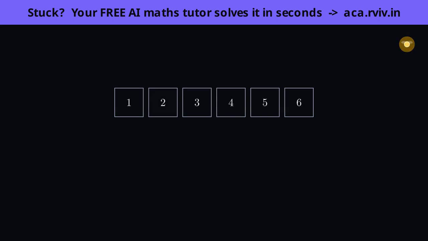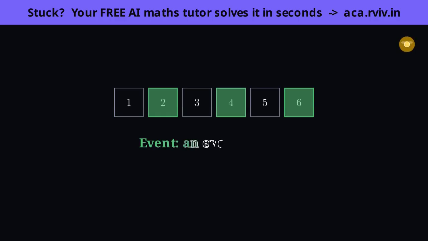Now we pick out what we're hoping for, and we give it a name, the event. Say the event is rolling an even number. Which faces make that come true? 2, 4 and 6, watch them light up green. 3 of the 6 faces count as a success, and we call those the favorable outcomes, favorable simply meaning the ones we're rooting for. Notice we're not guessing yet, we're just carefully separating the whole list into the faces that count and the faces that don't.